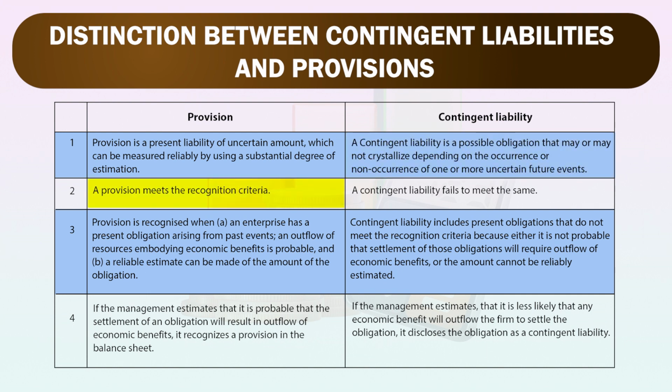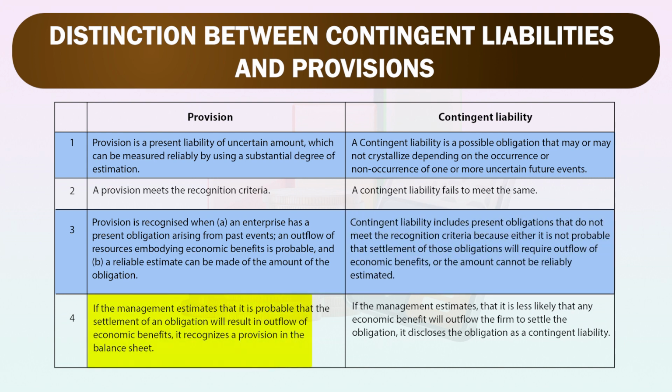Second point is, a provision meets the recognition criteria, whereas a contingent liability fails to meet the same. Third point is, provision is recognized when an enterprise has a present obligation arising from past events, an outflow of resources embodying economic benefits is probable, and a reliable estimate can be made of the amount of the obligation. Whereas contingent liability includes present obligations that do not meet the recognition criteria, because either it is not probable that settlement of those obligations will require outflow of economic benefits, or the amount cannot be reliably estimated.